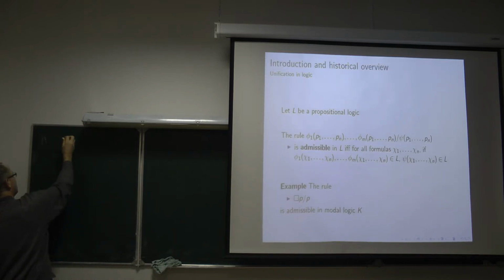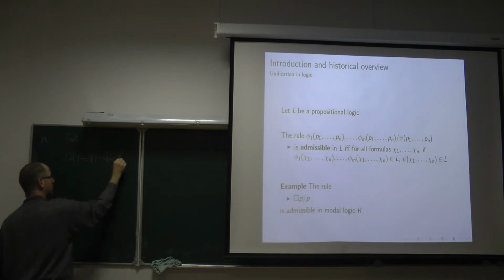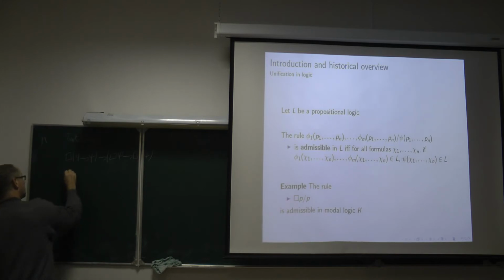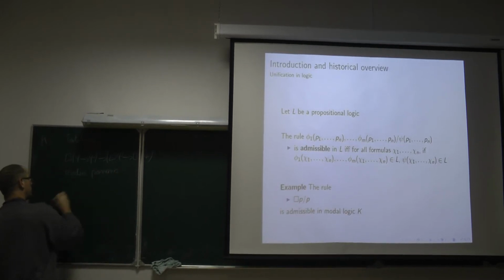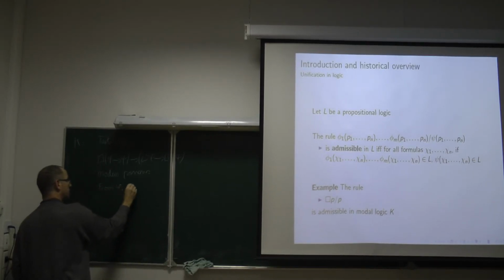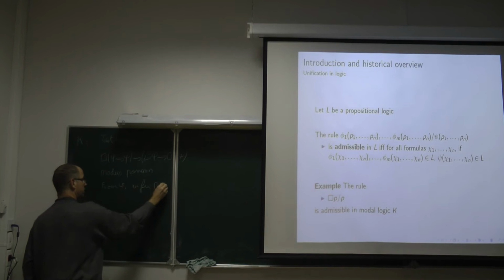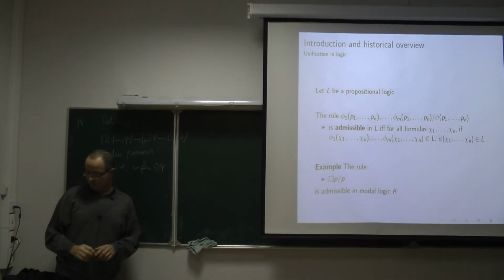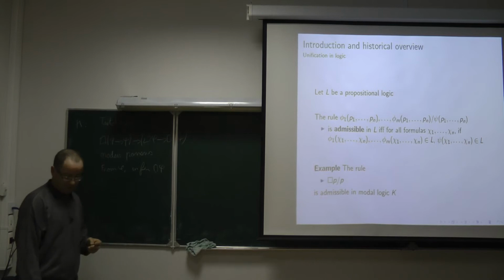It is axiomatically presented by considering all tautologies plus this axiom, called sometimes the distributivity axiom, by modus ponens, and by the necessitation rule: from phi infer box phi. So this is the axiomatic presentation of modal logic K.